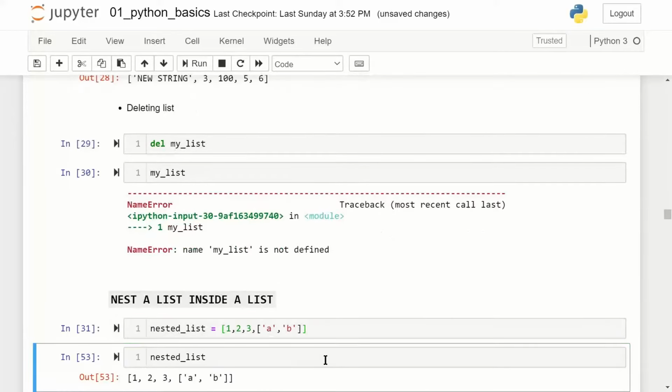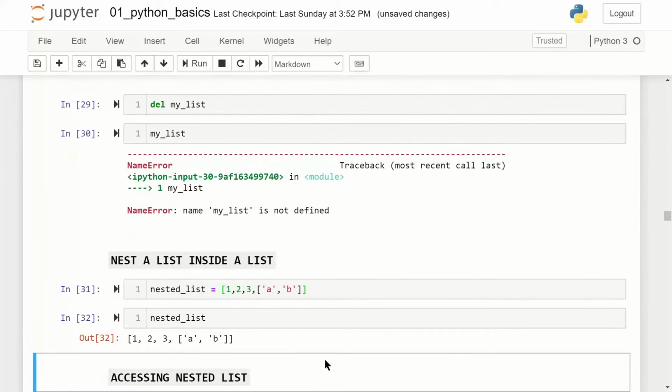It need not necessarily have regular data types, right? So just try a nested list also. You can delete the my list and create a nested list. So these are examples of list.